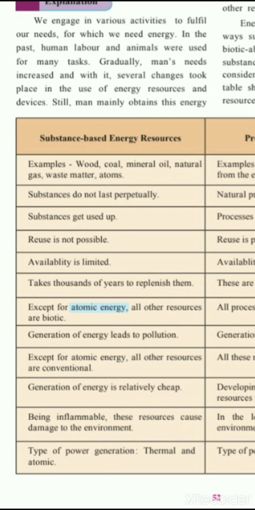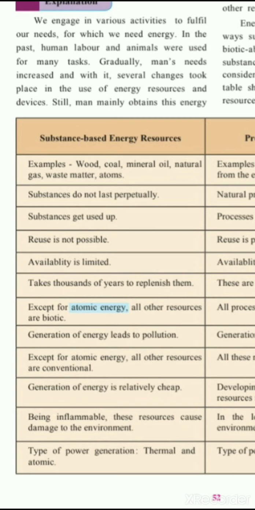So here, let us see the wood. In villages, wood is used on a large scale for cooking in earthen stoves. So here, the wood is being used in the villages for cooking purposes. Coal. Low quality coal is used for cooking, and the coke and high quality coal is used in industries for thermal power stations. So the low quality coals are used for cooking, as well as high quality coals are used for industry, that is, for thermal power stations.